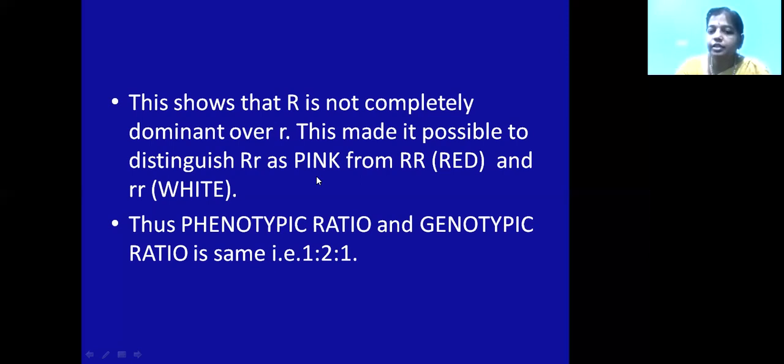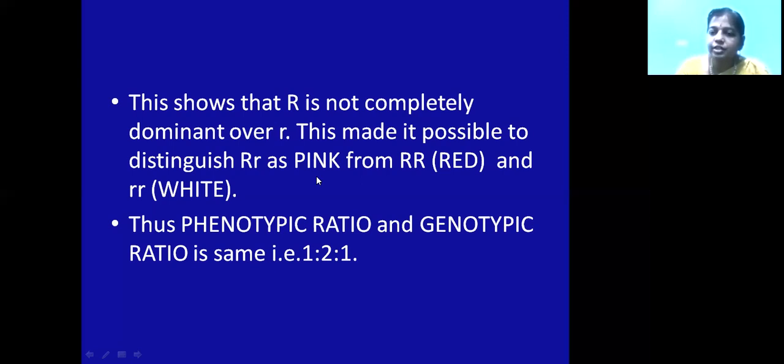Now when the plants bearing spotted lentils and the plants bearing dotted lentils are crossed, they get a progeny showing both the characters. So the spotted and dotted characters are both shown in the F1 generation. In incomplete dominance, what did we see? The F1 progeny is completely different from the parents. But here in codominance, what did we see? Both parents are strongly expressing their character. Both parents' characters are shown in the F1 generation. So it is called codominance.